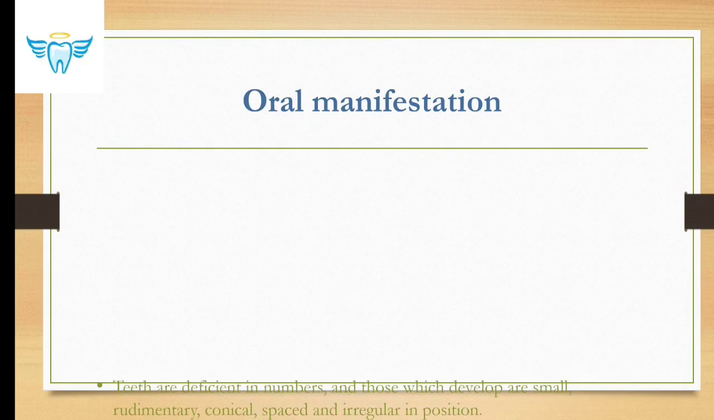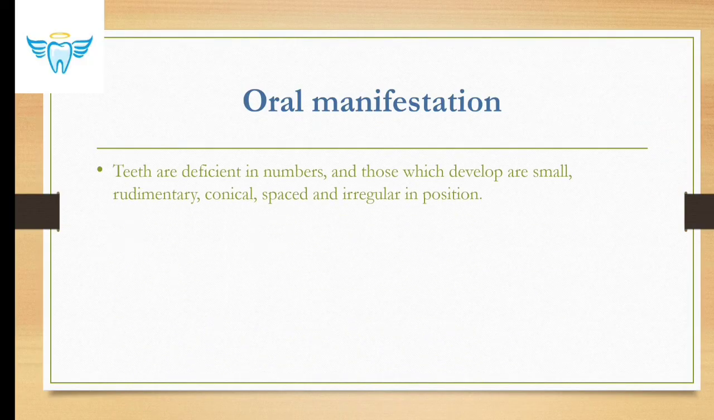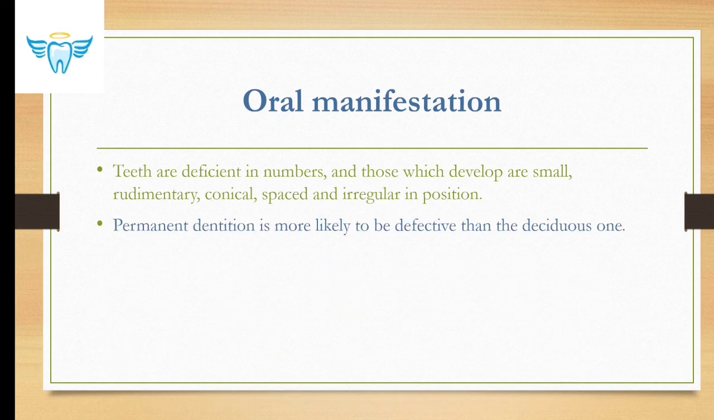Oral manifestations of this syndrome are teeth are deficient in numbers, and those which develop, they are very small, rudimentary, conical, spaced and irregular in position. Permanent dentition is more likely to be defective than the deciduous one. Abnormally short upper lip and partial hair lip.